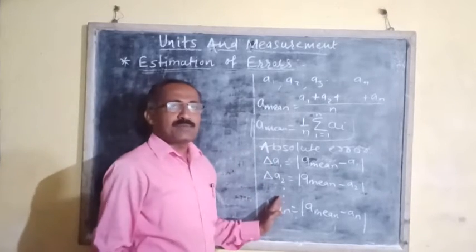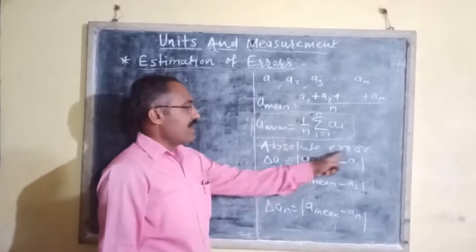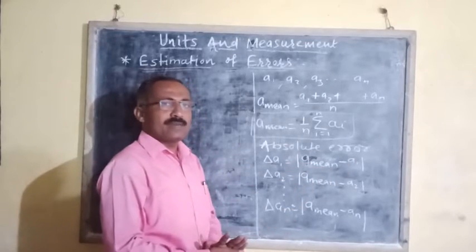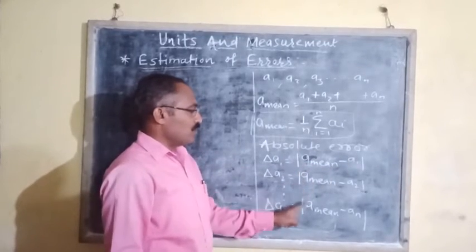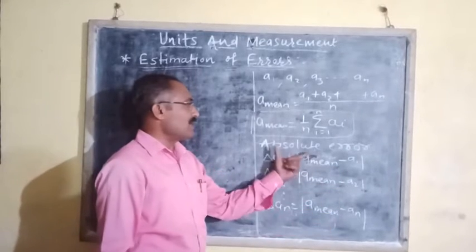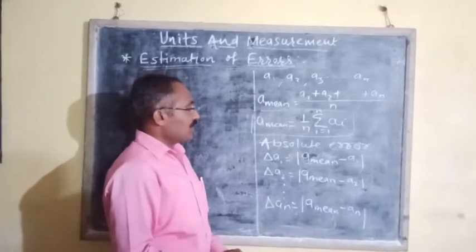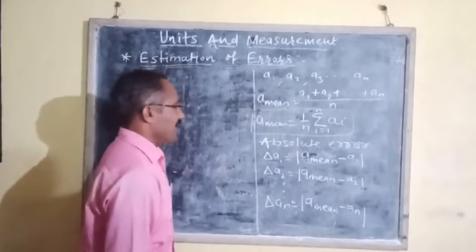These are called absolute errors. Absolute error is the magnitude of the difference between the mean value and each individual value. This is called absolute error in the observations. Now we have to see mean absolute error.